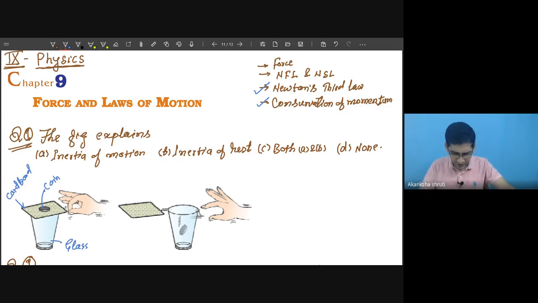Say you are applying a kick to this cardboard, means gently you are applying some force over this cardboard. You observe that the cardboard moves forward, but the coin falls down. What does it indicate? It explains which phenomenon: inertia of rest, inertia of motion, or both inertia of rest as well as inertia of motion?